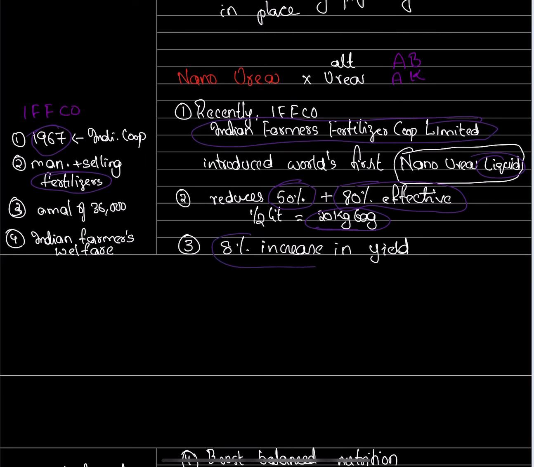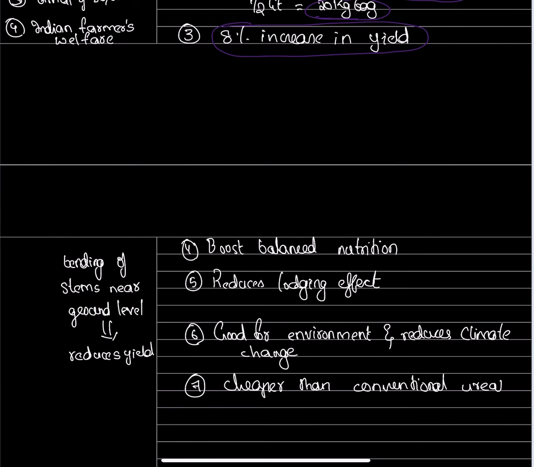The yield has also increased 8%, and it has been tested across 94 crops. Though nano fertilizers are costly, the technology they have used allowed them to produce nano urea at a very low cost, cheaper than conventional urea, while increasing the produce.